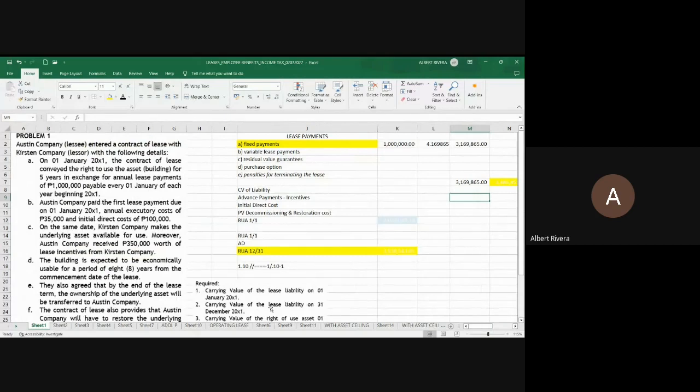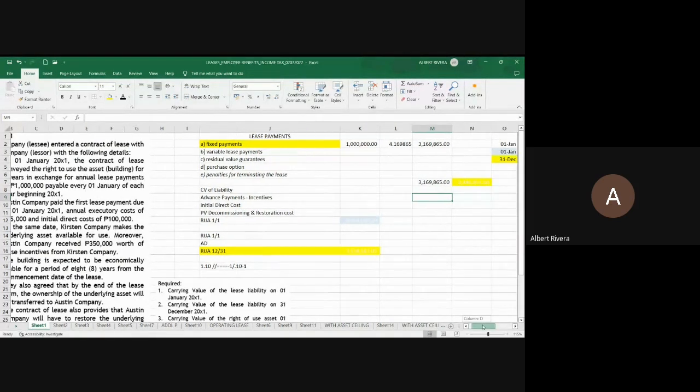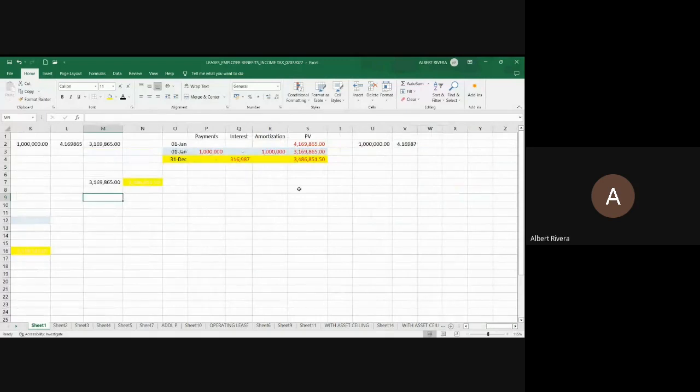Okay. Next, tinatanong, what is the carrying value of the liability December 31? Again, what is the subsequent measurement of the finance lease liability? Di ba at amortized cost using the effective interest method of amortization? Di ba ito yon? This is the effective interest method of amortization. From this January 1, wala na namang subsequent payment eh. As far as 20x1 is concerned eh. Kailan ulit nagbayad? Di ba 20x2 na? January 1, 20x2. Eh, ang tinatanong, December 31 eh.